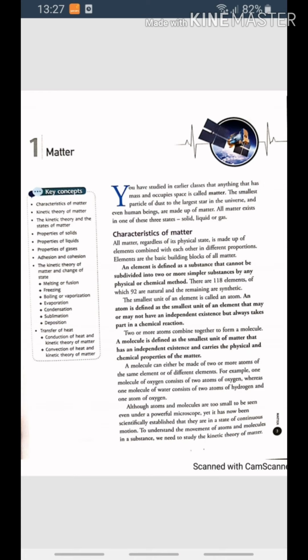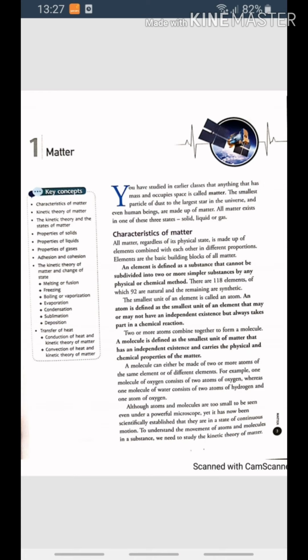To understand the movement of atoms and molecules in a substance, we need to study the kinetic theory of matter. Now, children, see the main postulates of the kinetic theory of matter. Matter is made up of tiny particles that are in continuous motion, and thus all the particles possess kinetic energy. The kinetic energy of the particles is directly proportional to the temperature of the substance.